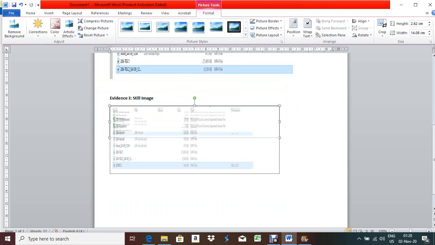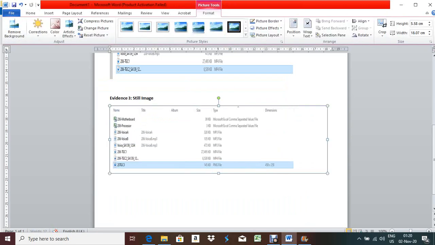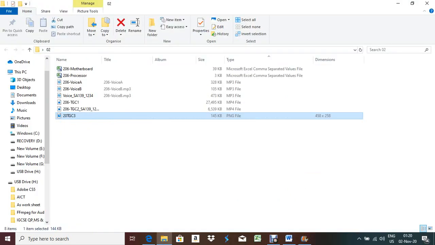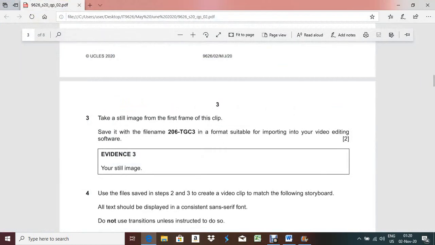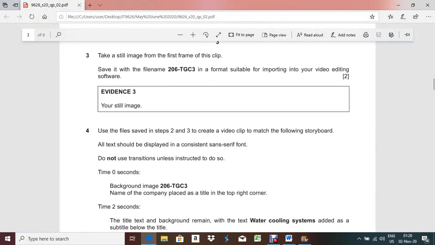Make it big. Okay, done. Next one, what they're asking, check the question paper, this part also done. Use the files saved in step 2 and 3.